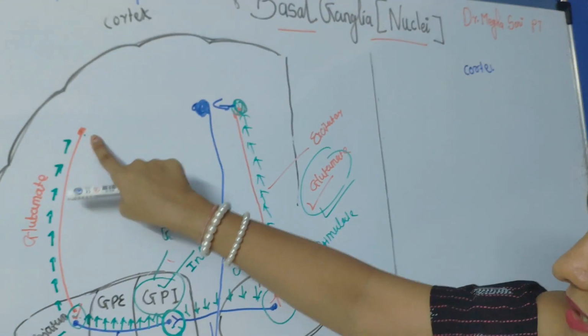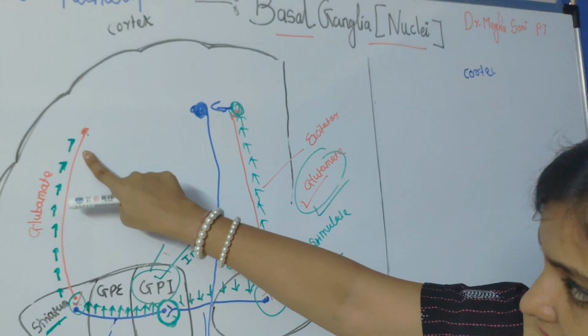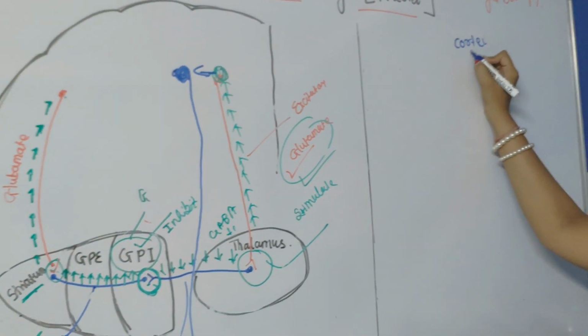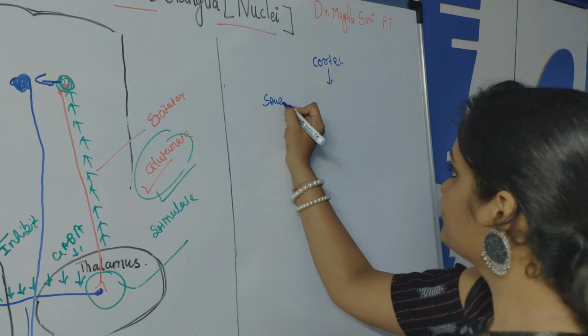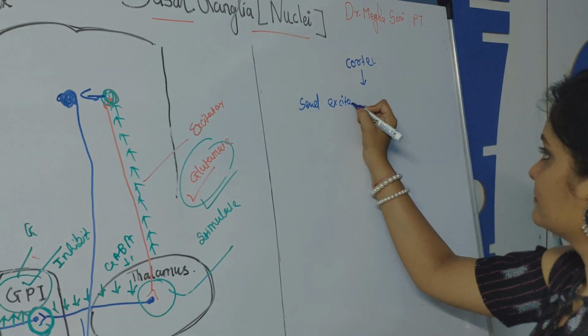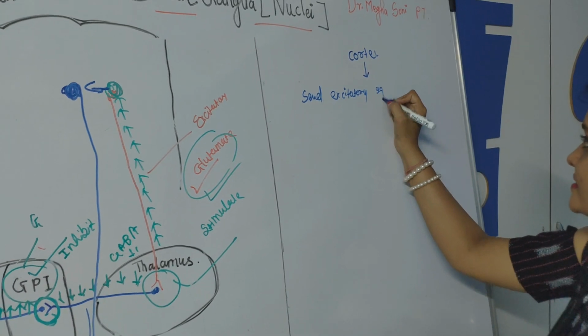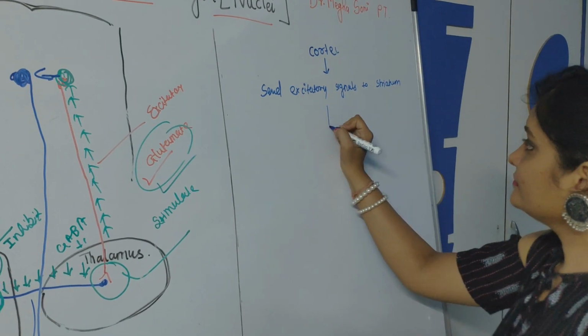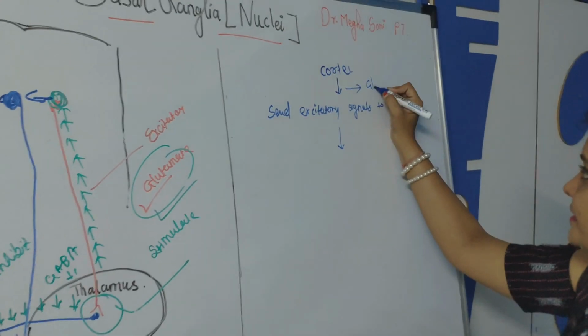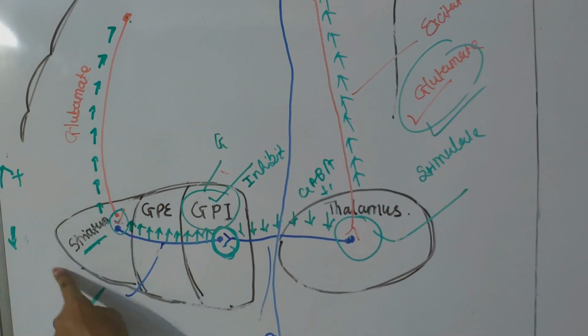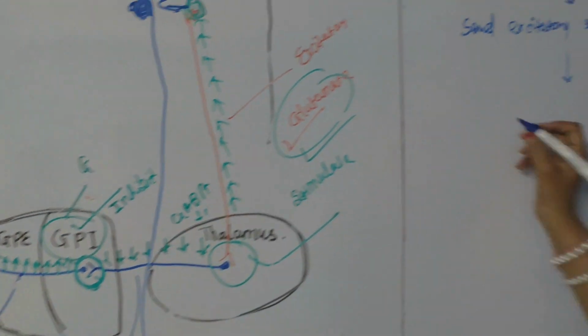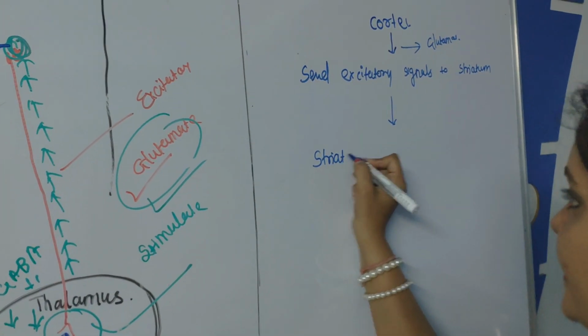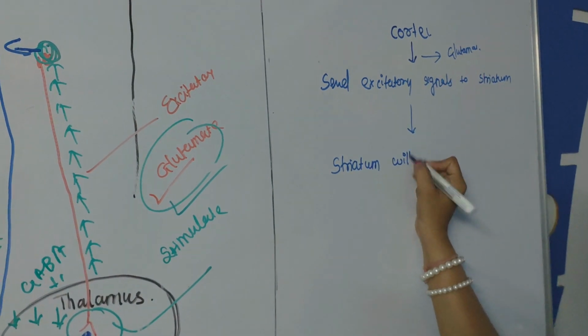cortex. Fine. This is the cortex. The cortex will send excitatory signals to the striatum. So what will it secrete? Glutamate. Okay. So it will send an excitatory signal to the striatum, so the striatum will be stimulated.